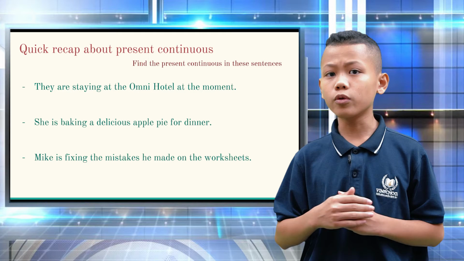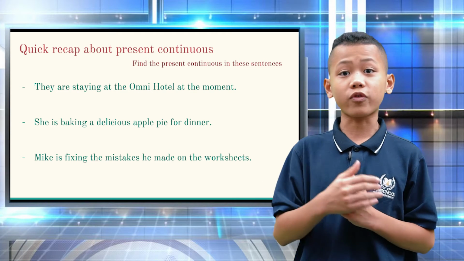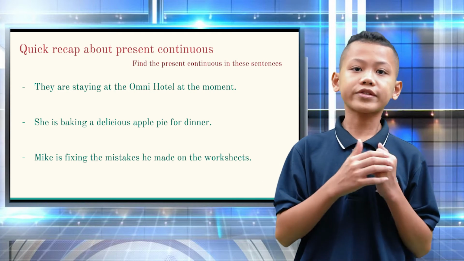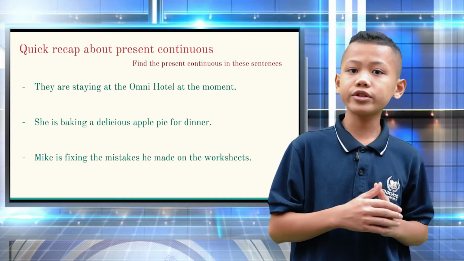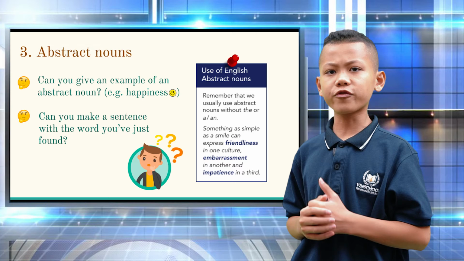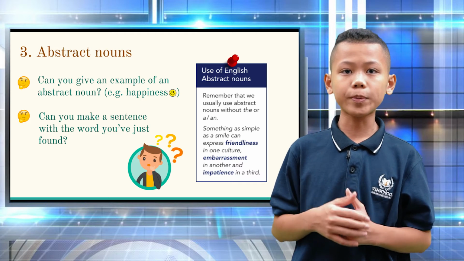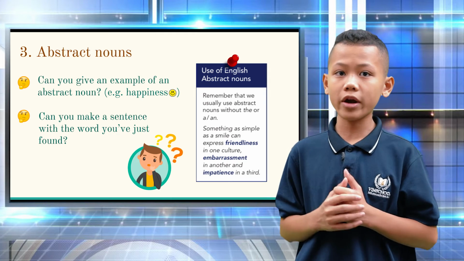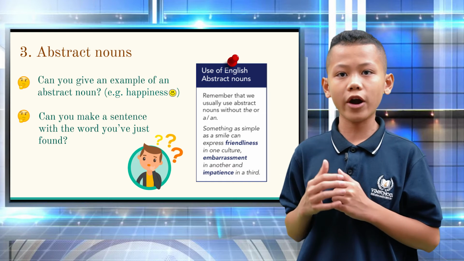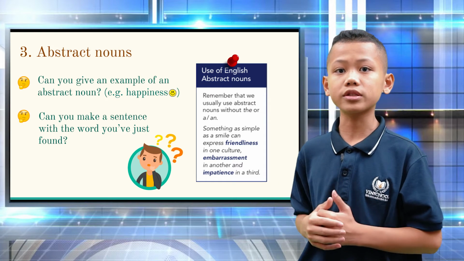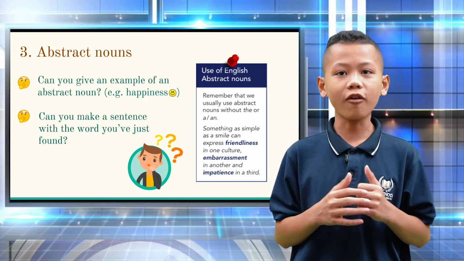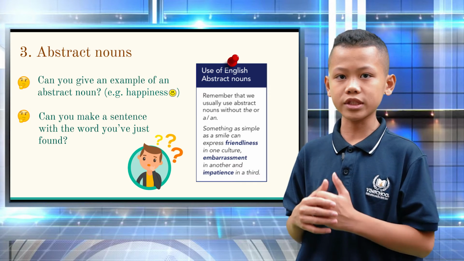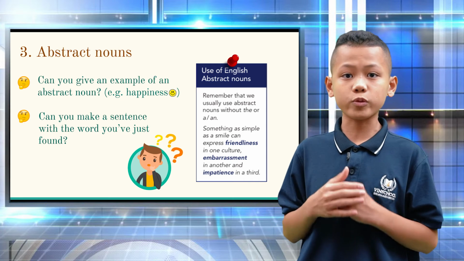I'd like to quickly review what we just did before moving to abstract nouns. The sentence below includes the present continuous, which you should find. Can you identify the major word that best represents the luxurious house that is right next to us? Yes, they are abstract nouns. You might not know this, but the statement's luxury refers to the condition of great comfort that the house is in. We'll start with the abstract nouns.